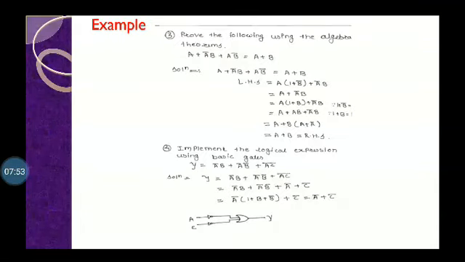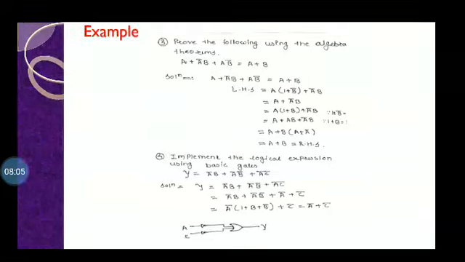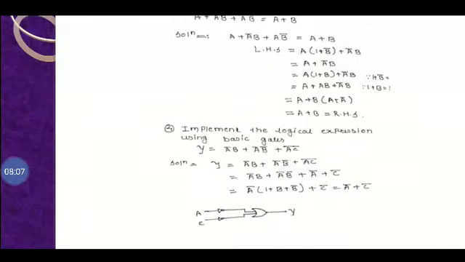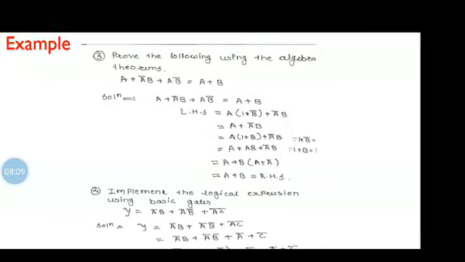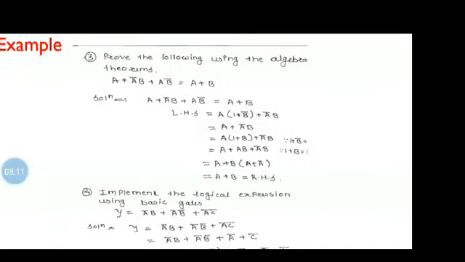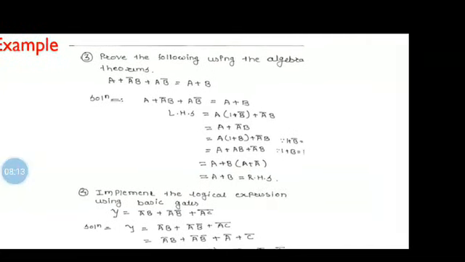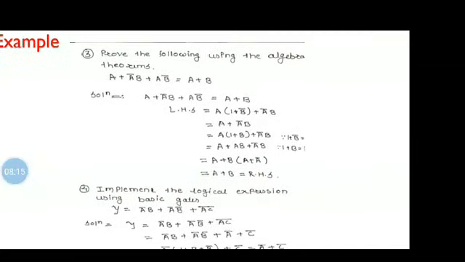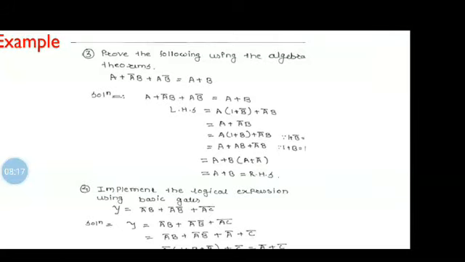Now the next problem is: prove the following using Boolean algebra theorems. a + āb + ab̄ = a + b. Here, the left-hand side is a + ... we can take 1 + b̄ + āb.